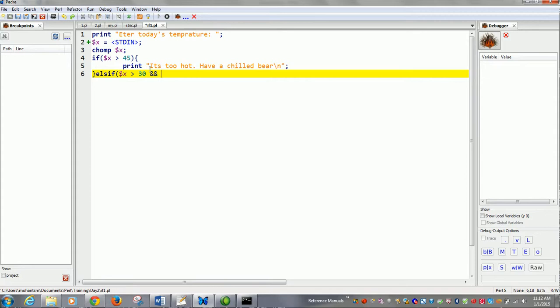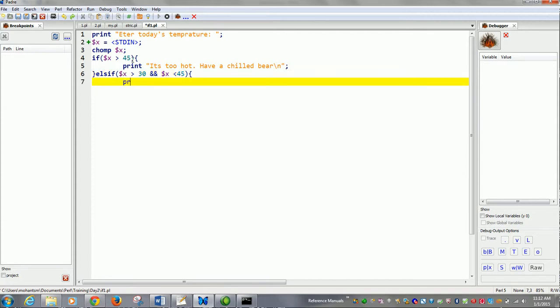Print hooray, a nice weather, let's go outing.